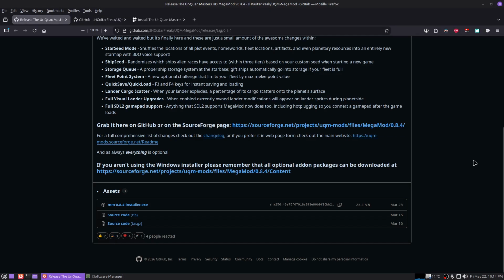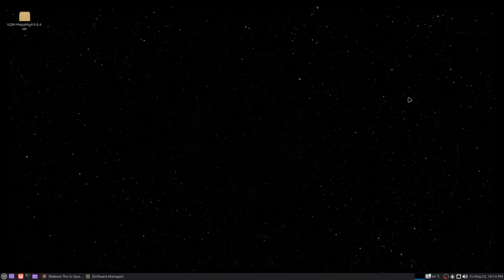I wanted to point out, if you look for the install on the GitHub, you're only going to see an exe file. So Windows people, you're in luck. You can just download this and get started. But if you have Linux, you're going to have to compile the source code. If you have Android and you want to run this, you're just going to have to run the old version because they didn't make a new version for Android.